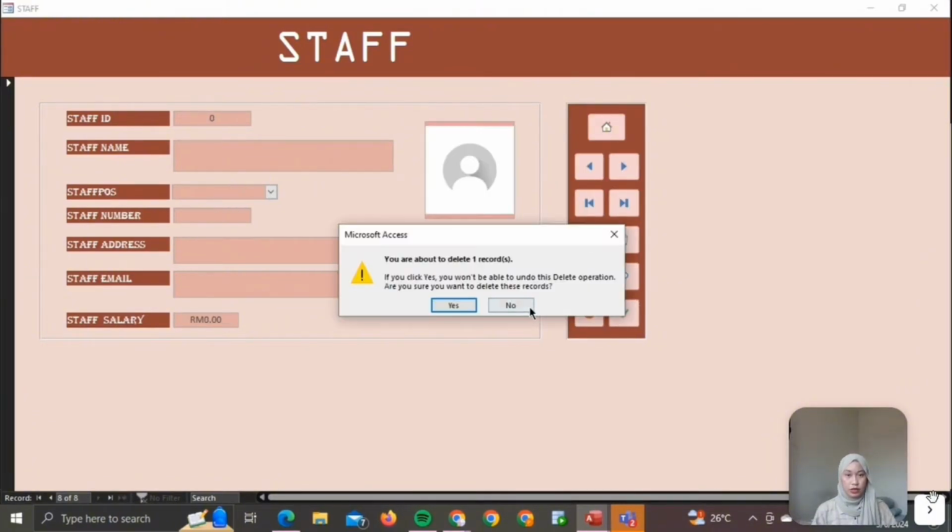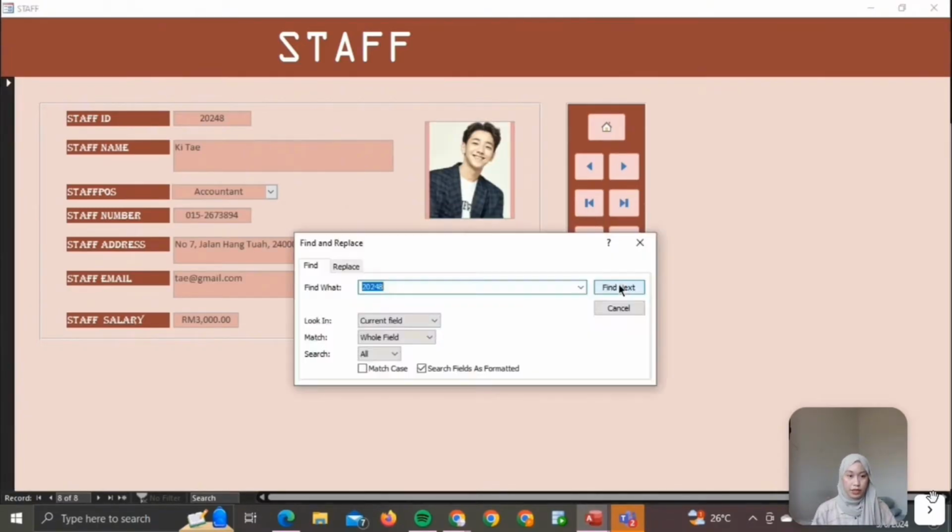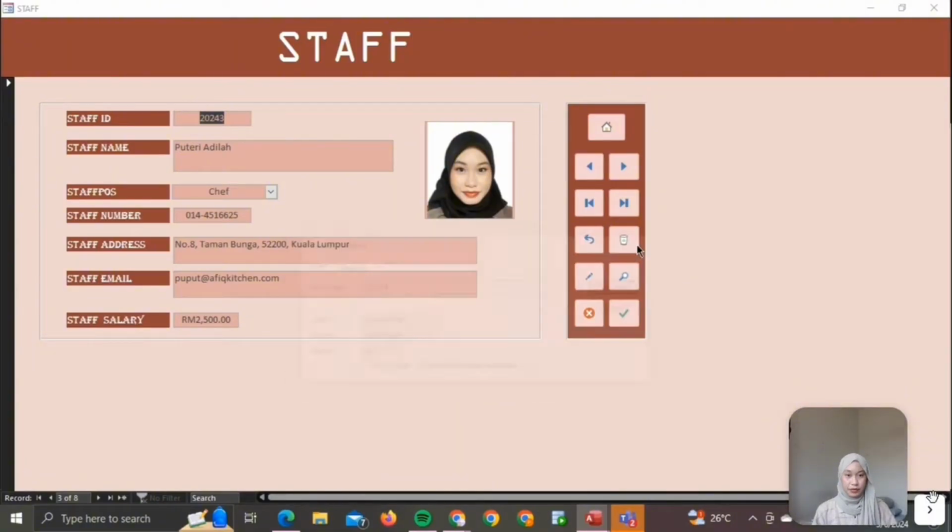There's also an update option. And then we have to find the record, so we can find it using the staff ID. For example, 20243. So we'll try it. Then we also have the close button.